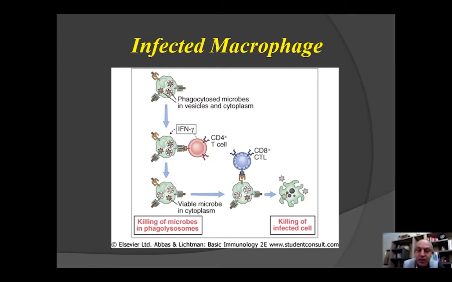Now, you see here, it's extremely important: presenting to CD4 cells, alerting the immune system, and then moving to itself, thinking about itself and dying. It must be fast because if the T cells do not do the job, the virus will kill the macrophage through necrosis and it will spread over the organ and over the body.